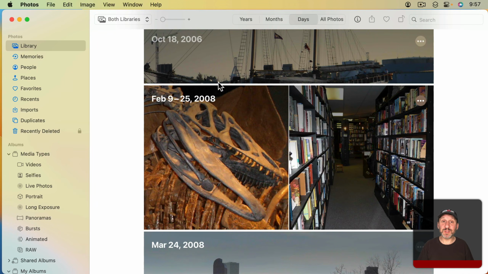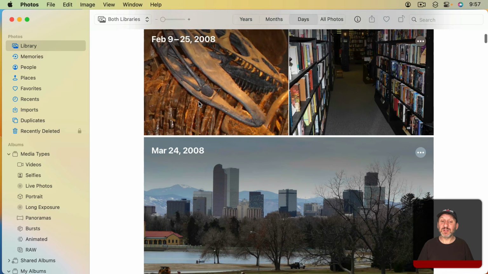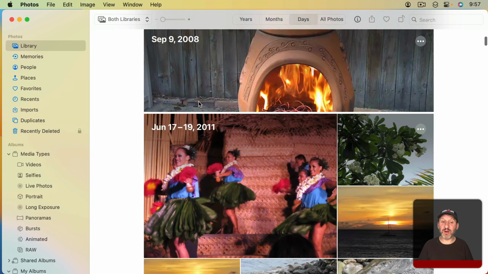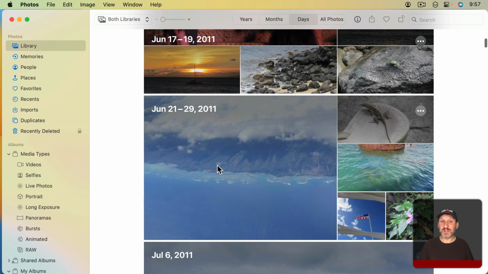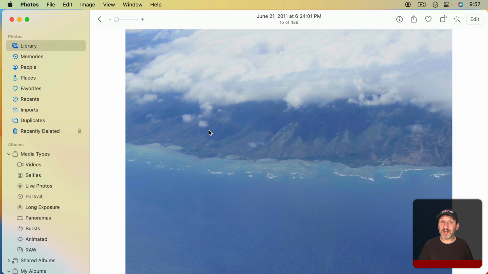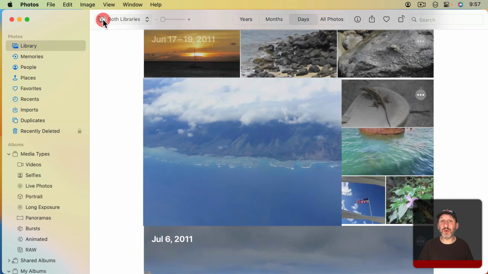I can go to Months and see months like this and even days. And it's not going to do individual days, but it will group days together based also on location. So for instance, if you go on a trip somewhere or visit a specific place over a few days, then you're going to see those grouped together. It's really easy to find photos even if you haven't done any organization at all.